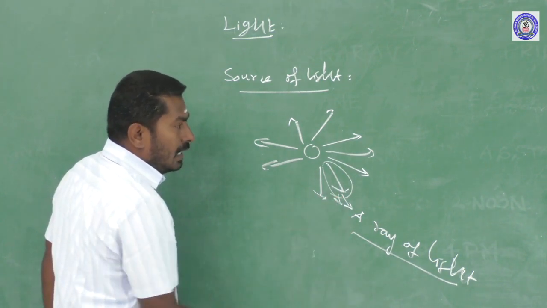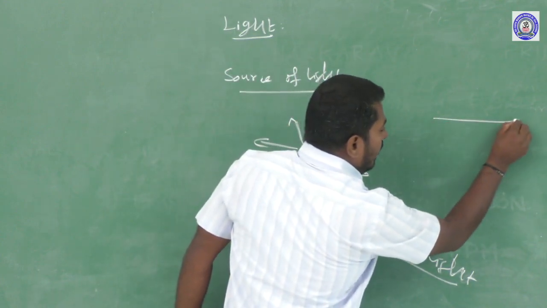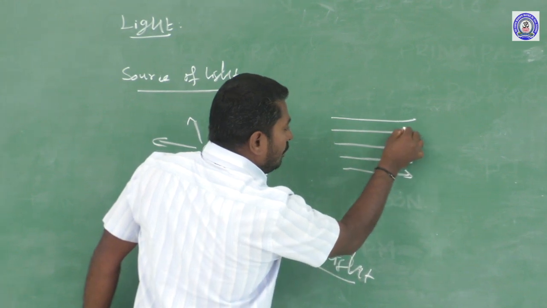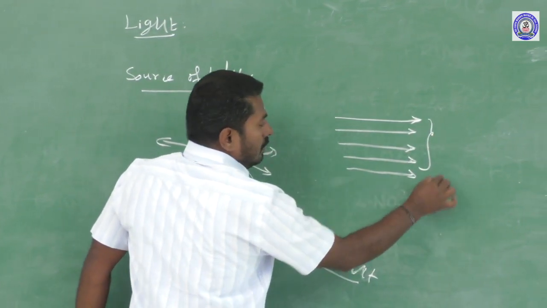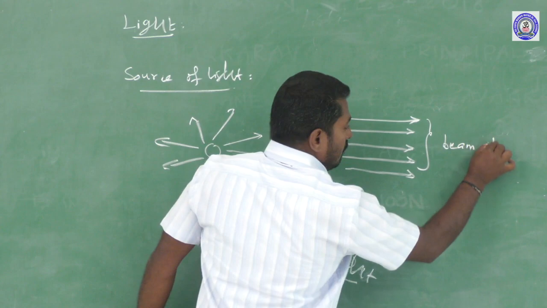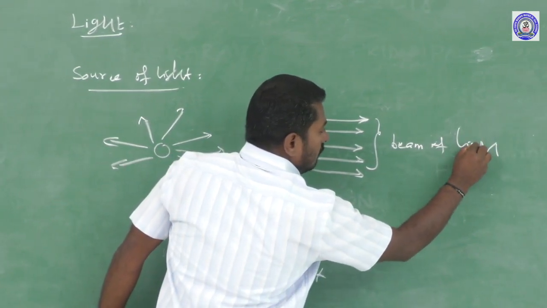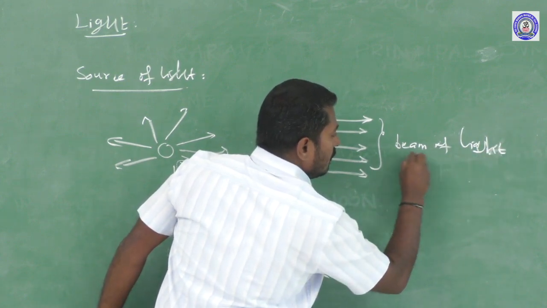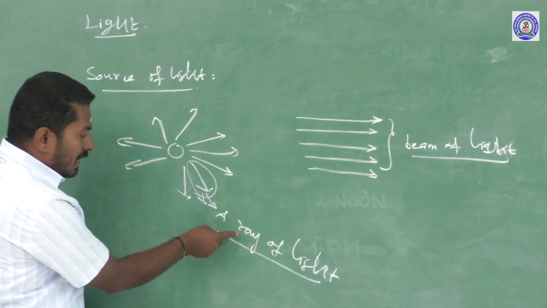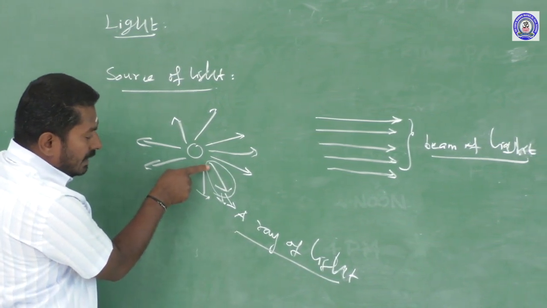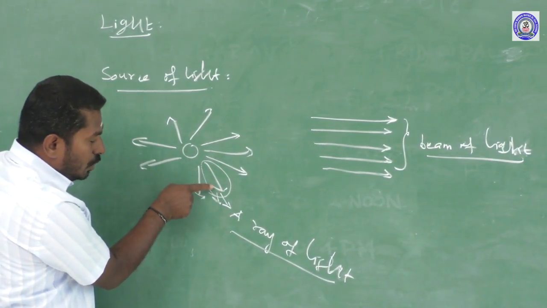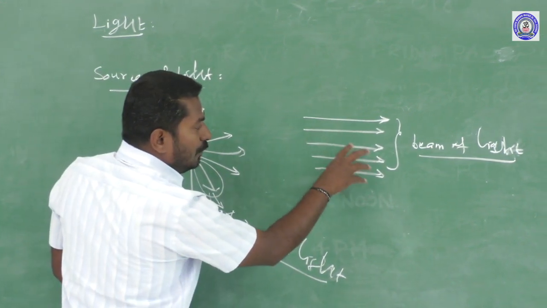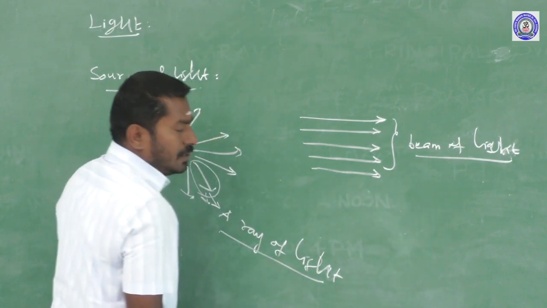This kind of collection of rays of light is called a beam of light. This is a beam of light. A ray of light is a straight line with an arrow head which gives us the direction of propagation of light energy. This kind of collection of rays of light is called a beam of light.